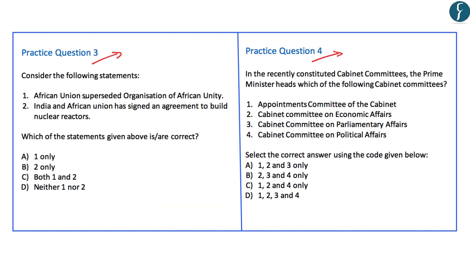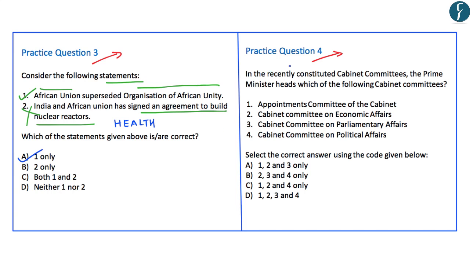Now this question says, consider the following statements. First, African Union superseded Organization of African Unity. Yes, the statement is correct. Second, India and African Union have signed an agreement to build nuclear reactors. No, the statement is incorrect, as an agreement has been signed between India and African Union to initiate and strengthen cooperation in the health sector, not to develop nuclear reactors. So the second statement becomes incorrect. So here the correct answer is A, that is 1 only.